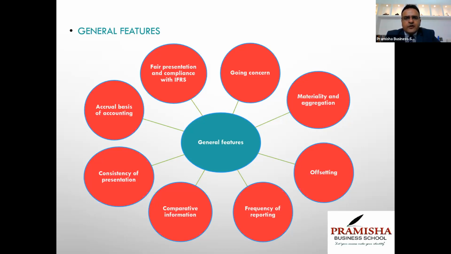But if there is any doubt or uncertainty on the going concern status of the entity, we cannot present financial statements on going concern basis. We need to change the model to breakup model on net realizable value basis.